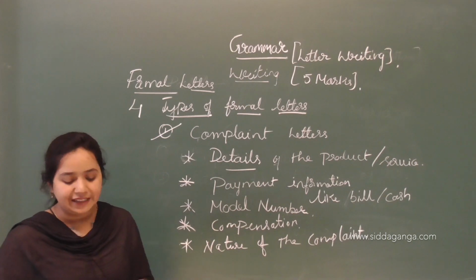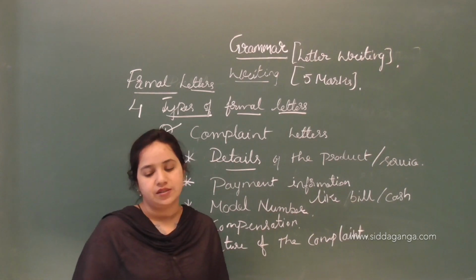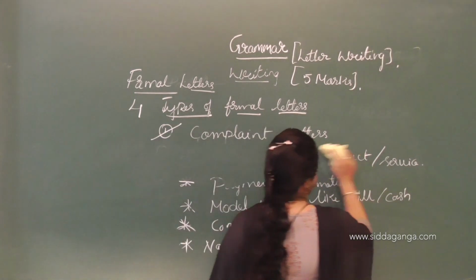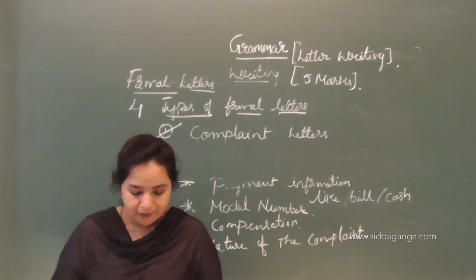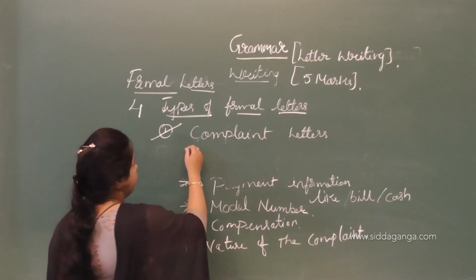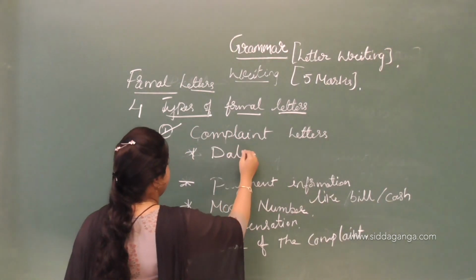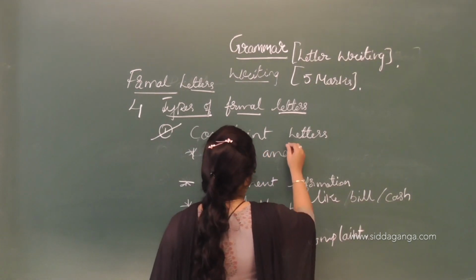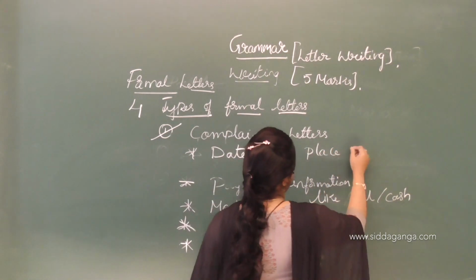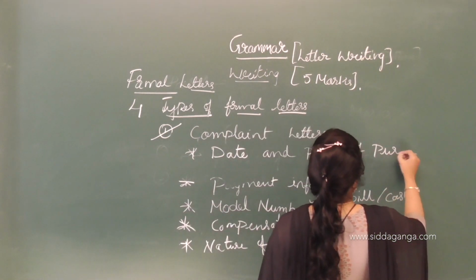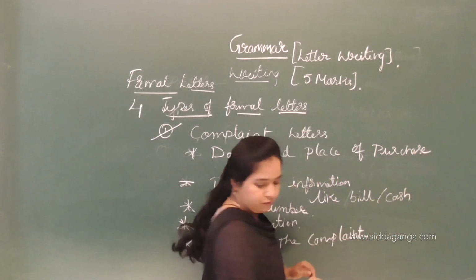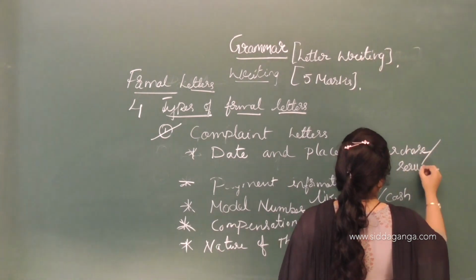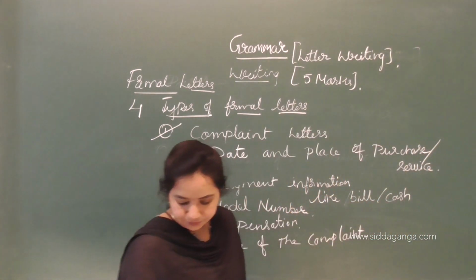After that, date and place of purchase and services. After this, you should mention the date and place of purchase. When you purchased that product, and also the place where you purchased it.